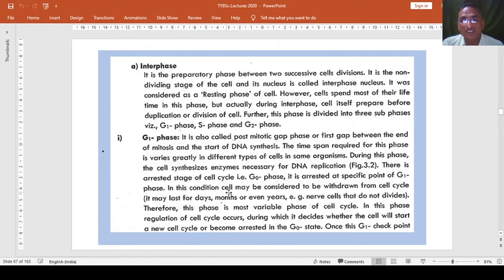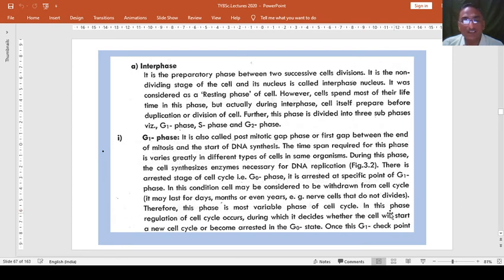In this condition, cell may be considered to be withdrawn from cell cycle. So this may happen sometimes, not every time. Accidentally it happens. It may last for days, months, or even years. Example, nerve cells that do not divide. Therefore, G1 is the most variable phase of the cell cycle.